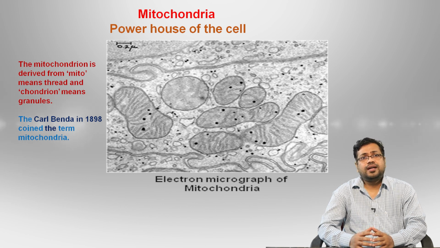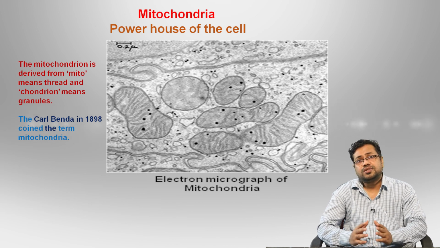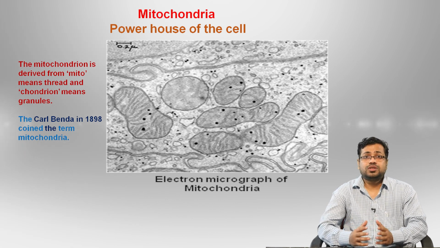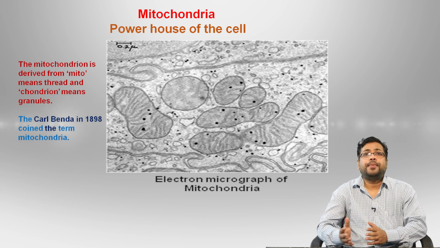Carl Benda in 1898 coined the term mitochondria. Here you can see the mitochondria under the electron microscope. There are so many mitochondria visible under the electron microscope, and the size of mitochondria is about 2 micrometers, which is similar to the size of bacteria. So some hypotheses suggest that the mitochondria originated from bacteria.